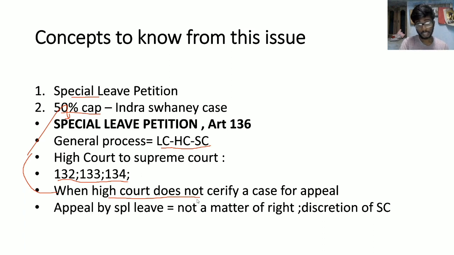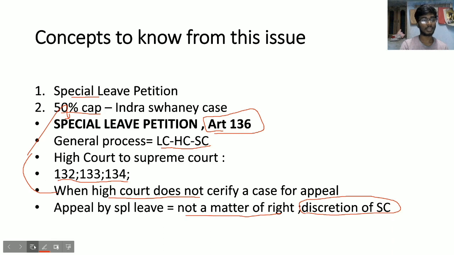But an appeal by special leave is not a matter of right. And the special leave petition, I forgot to mention, is under Article 136 of the Indian Constitution, and it is at the discretion of the Supreme Court. So the Supreme Court will grant you leave from all these processes of appeal. Sometimes you can even appeal from a lower court to the Supreme Court directly. So this is called a special leave petition.